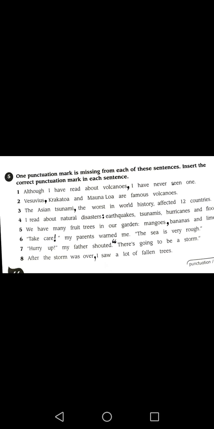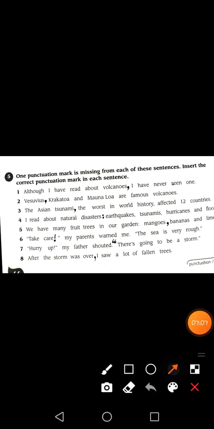Okay, so here number 1 is, although I have read about volcanoes, I have never seen one. So here there are two clauses, two parts of the sentence, and we have to see which punctuation mark is missing.